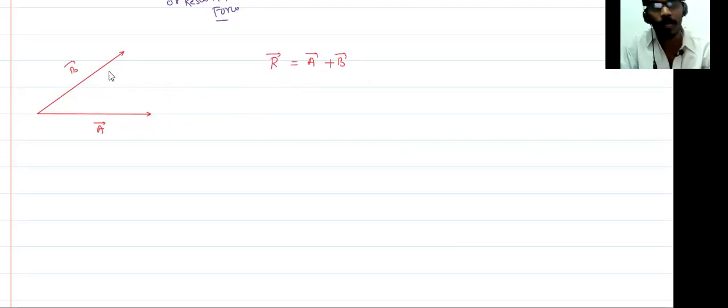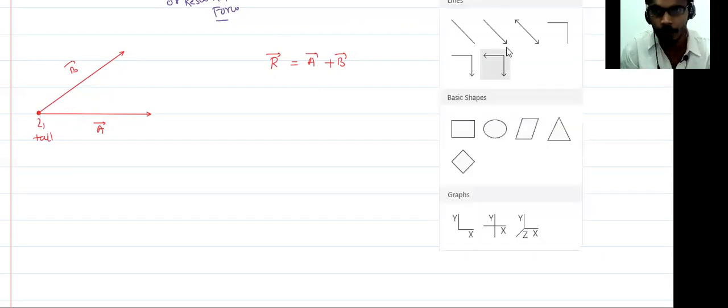Now the question comes to mind, how do we add? We cannot add right now. Why? Because the tail of both vectors, A vector and B vector, meet here. This is the tail. So we cannot add. We have to shift one vector in such a manner that the head of one vector meets with the tail of another vector.